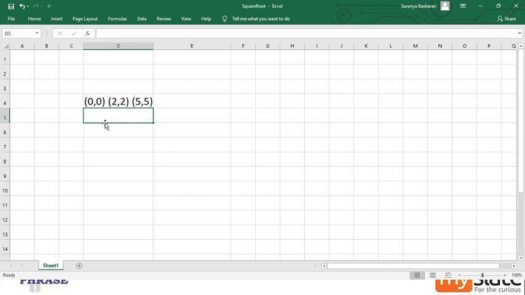If you imagine these 3 points in a graph, 0, 0, 2, 2 and 5, 5, they will form a straight line, obviously, right? Starting from the origin, go to 2, 2, then go to 5, 5. These 3 points cannot form a triangle at all. These are the cases where the output should be not possible.